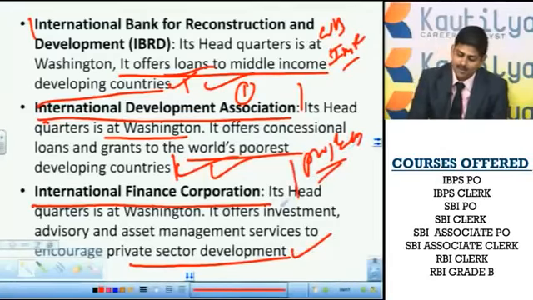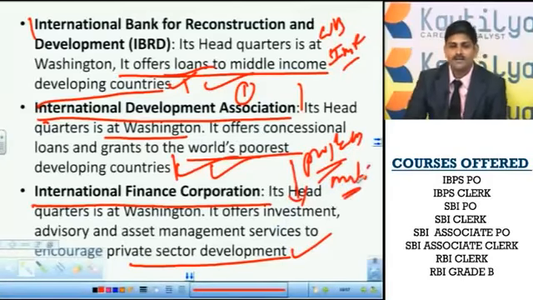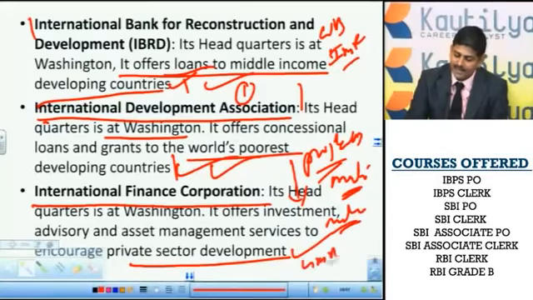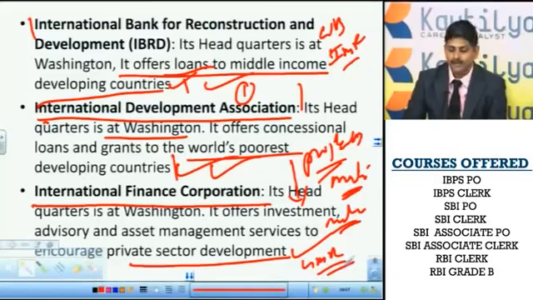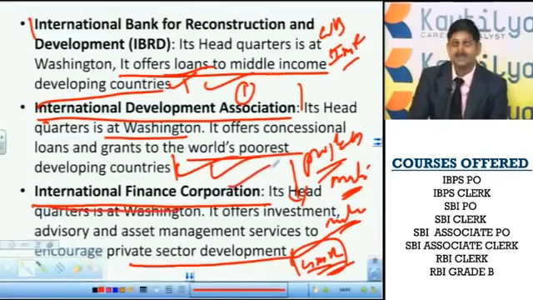Suppose you take Male, in the Maldives. Male International Airport was constructed by GMR, which is again an Indian group. This Male International Airport was constructed in the Maldives with the assistance of the International Finance Corporation.